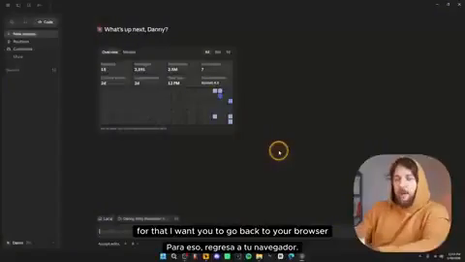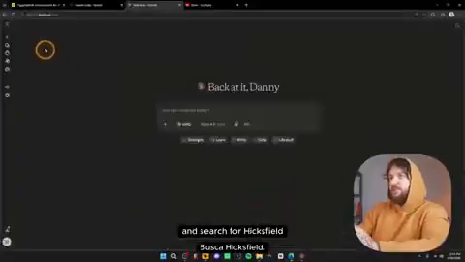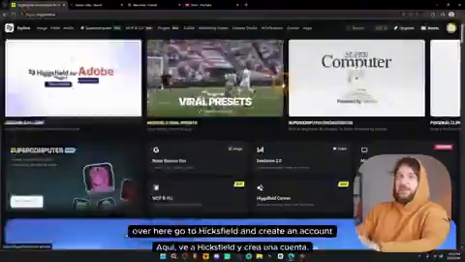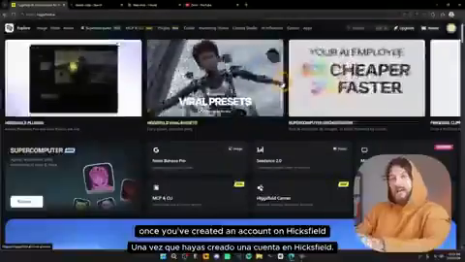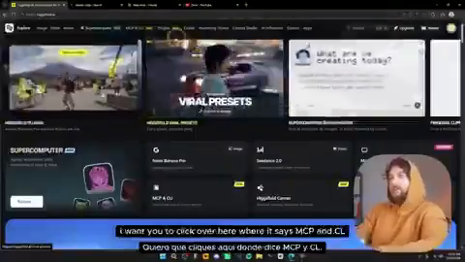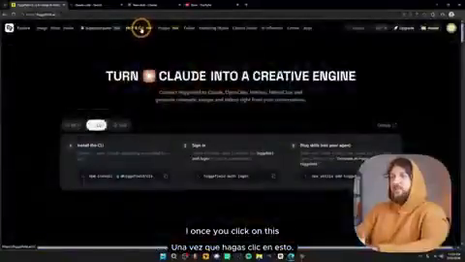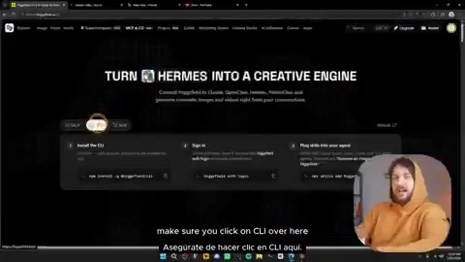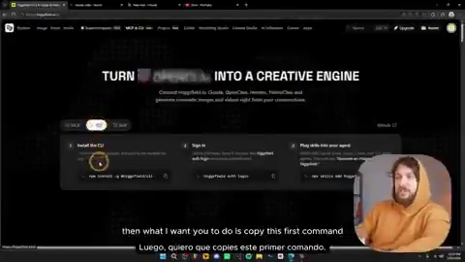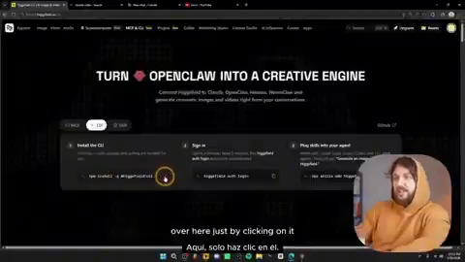Higgsfield skill. For that, I want you to go back to your browser and search for Higgsfield over here. Go to Higgsfield and create an account. Once you've created an account on Higgsfield, I want you to click over here where it says MCP and CLI. Once you click on this, make sure you click on CLI over here. Then what I want you to do is copy this first command over here just by clicking on it.